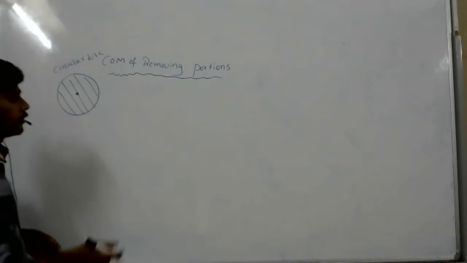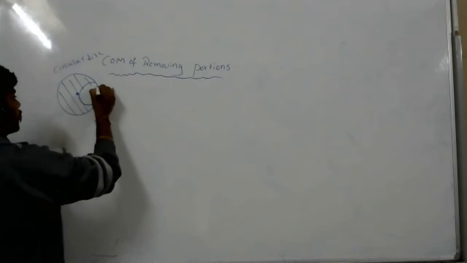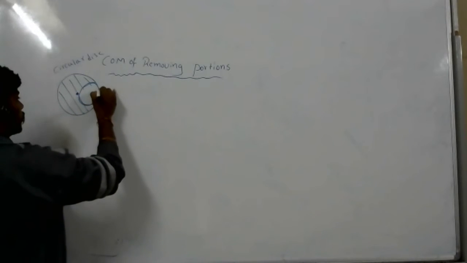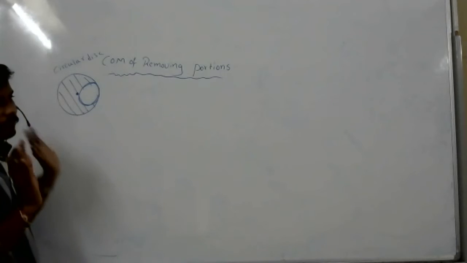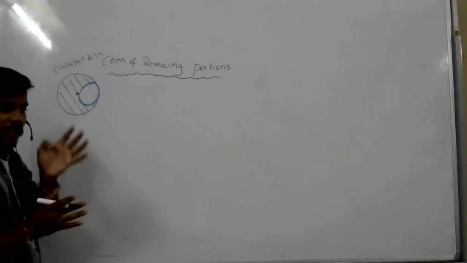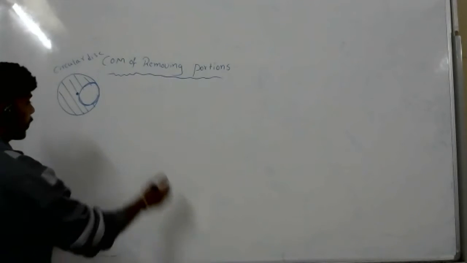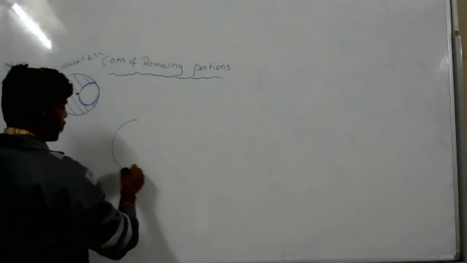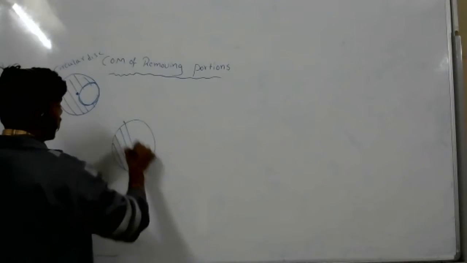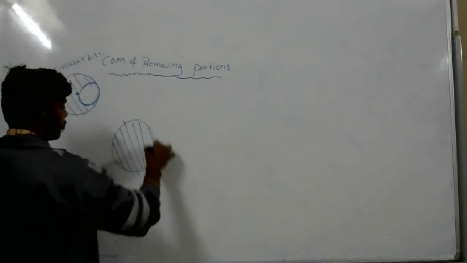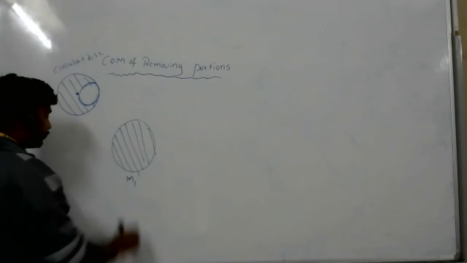Now what happened? We have removed this portion. So now what will happen? The center of mass will shift. So to find where the center of mass exists, I will take this total body, this circular disc, and take its mass as M1.